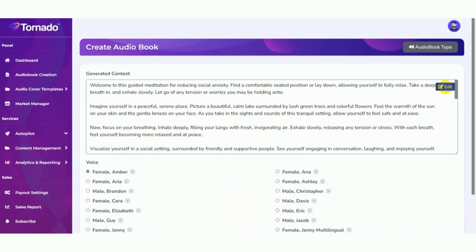Here you can modify your content like this. Then finally you need to save the content. You can also listen to your voice here. You can also test the voice by clicking on the play button.